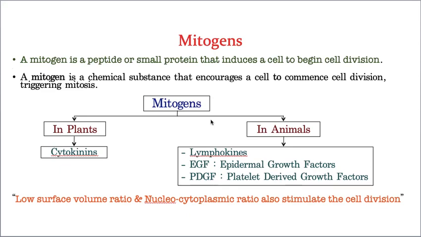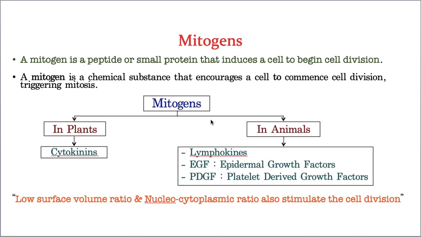mitogens. Mitogens are a small group of proteins which make the cell participate in cell division. I'll tell you a very simple example. When we are cutting some vegetables, just imagine you got a small cut in your finger. Then the cells present at the margin of that injury get activated, and these activated cells participate in cell division, which results in the healing of that particular injury.